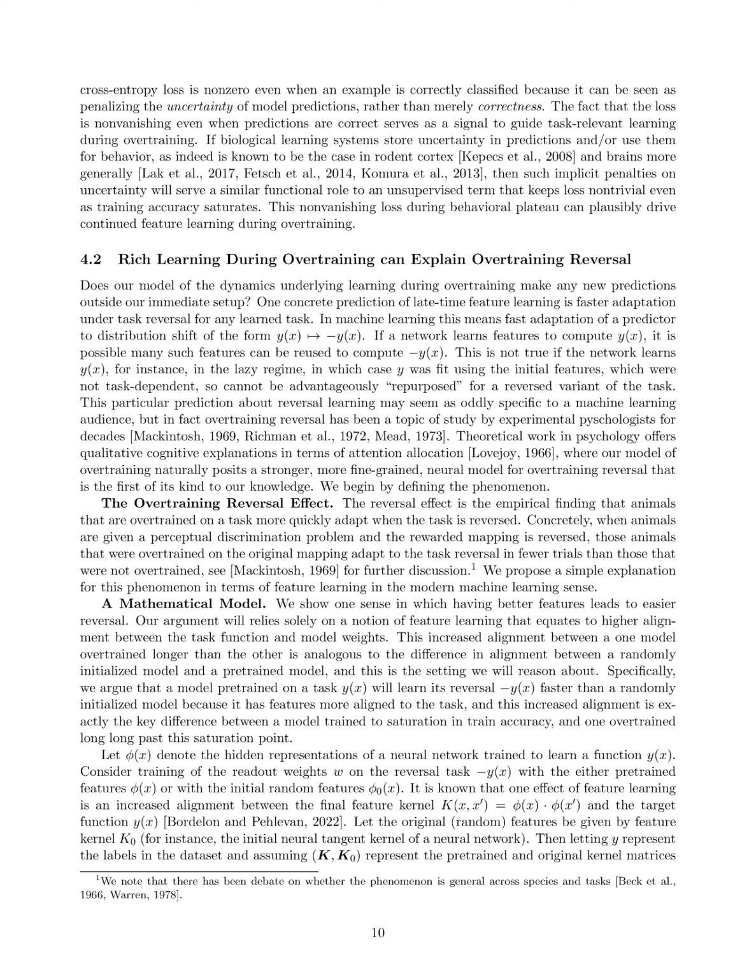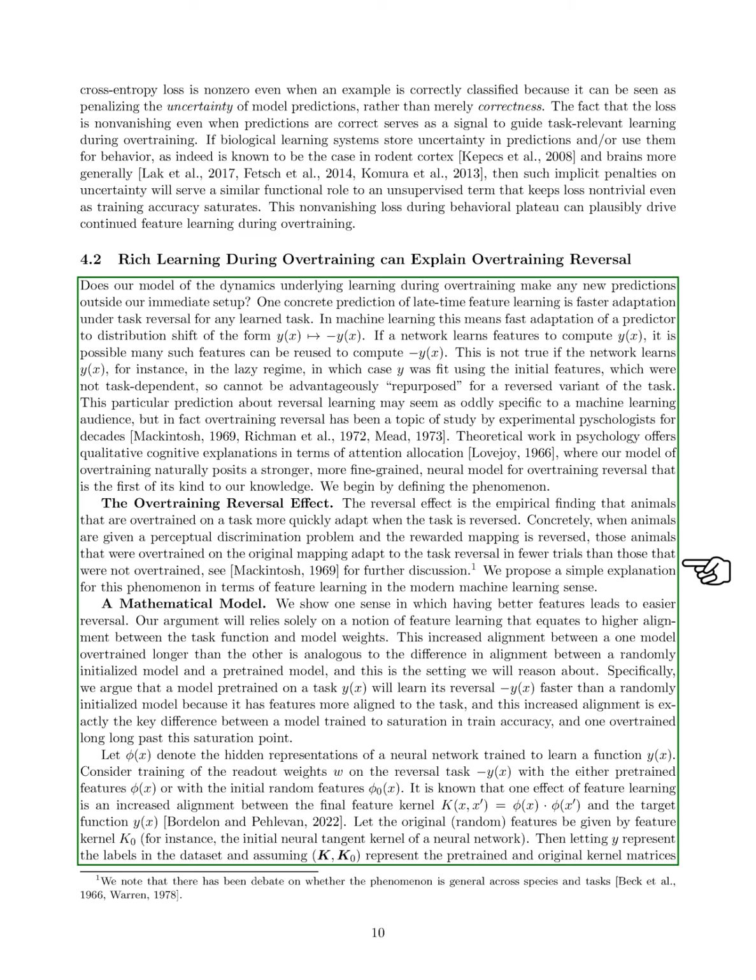In machine learning terms, this means that a predictor can quickly adjust when the output changes from a function to its negative. If a network has learned features to compute a function, many of those features can be reused for its negative. However, this does not hold if the network learns the function in a lazy manner, where the initial features are not specific to the task and cannot be effectively repurposed.